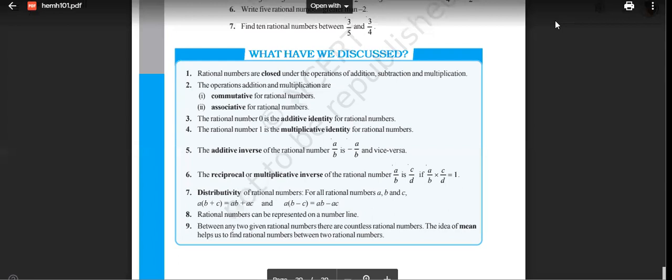Yes, 1 to 9 are coming. 9 was rational number, no? Okay, let's see simple equations.